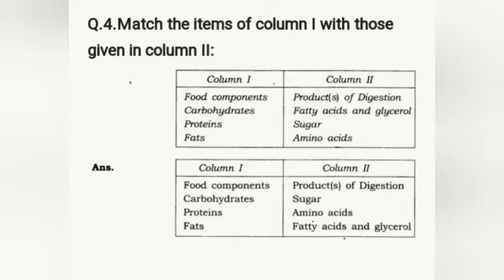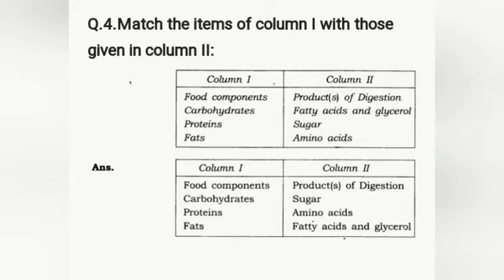And the fourth question is: match the items in column 1 with column 2. Column 1 has food components and column 2 has products of digestion. Carbohydrates are digested to sugars, proteins to amino acids, and fats to fatty acids and glycerol.